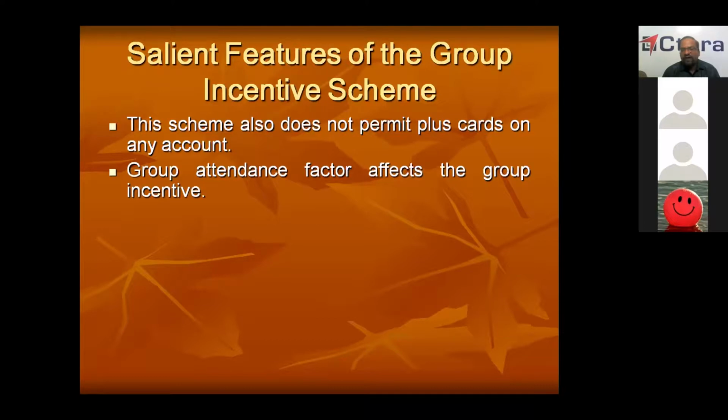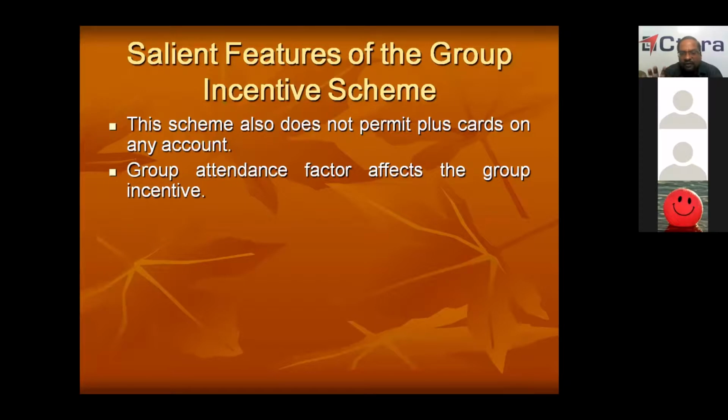Group attendance factor. You know, there is a factor called group attendance factor. Now, for example, in a bogie shop, a 20 members group is working. They have completely done their output, whatever the standard production is, that much output they have given. But what happened, one person was absent, did not come for the whole month. So there is a factor called group attendance factor. That group attendance factor, instead of 1, will become 0.99. There will be some calculation.